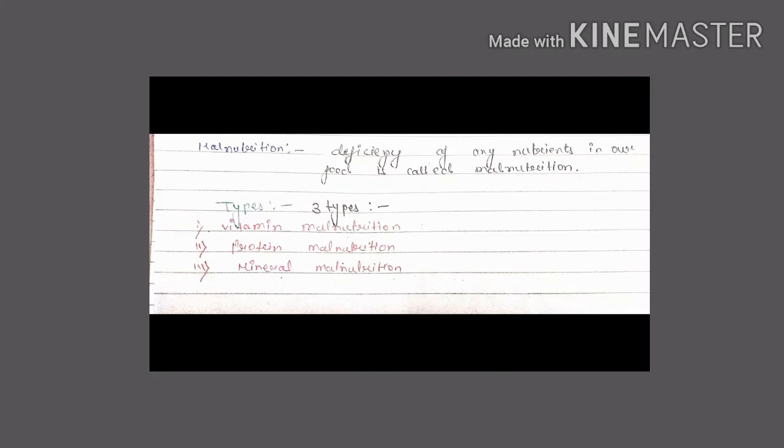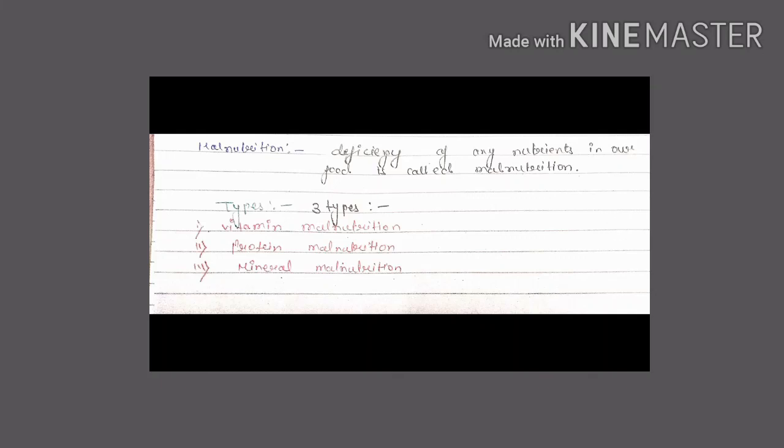If vitamins, minerals, carbohydrate or fat are less in our diet, because of that less amount any type of disease may occur in the body, and we call it malnutrition.